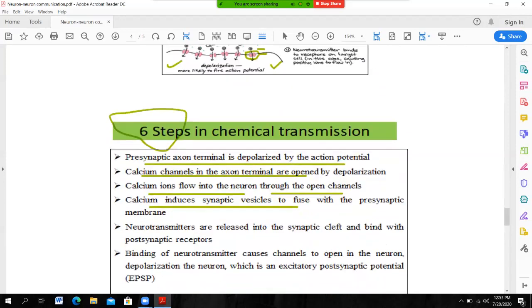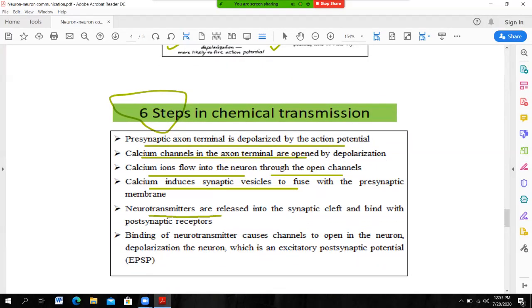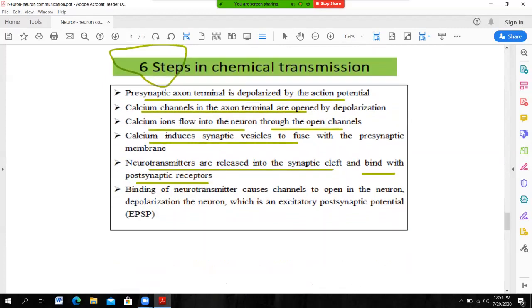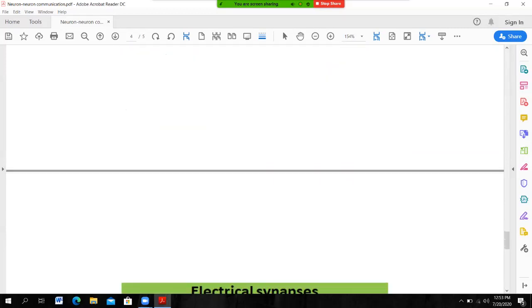After fusion with the membrane, the neurotransmitters are released into the synaptic cleft, and then they bind to the receptors found at the postsynaptic membrane. Binding of the neurotransmitter causes channels to open in the neuron, resulting in depolarization of the neuron, which is excitatory. This is called the excitatory postsynaptic potential, and messages pass by means of this mechanism.